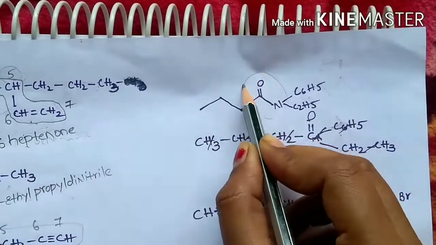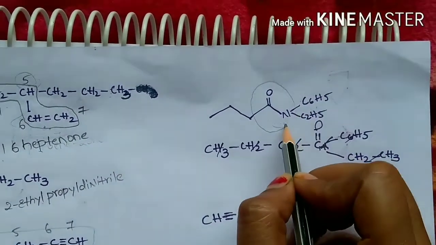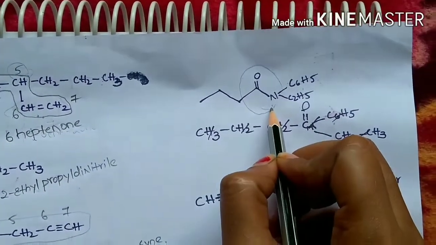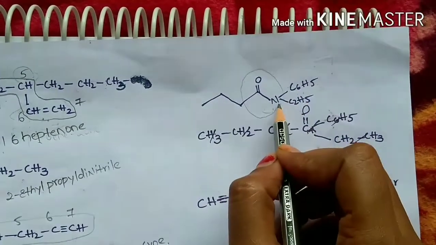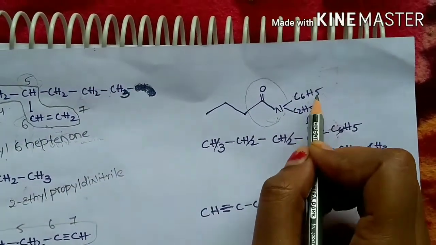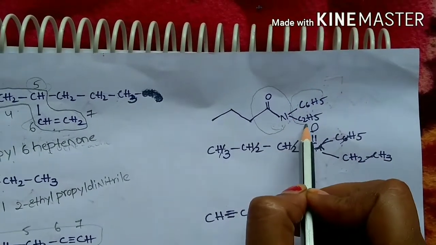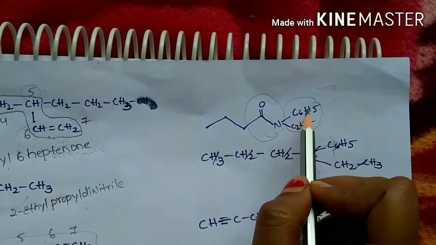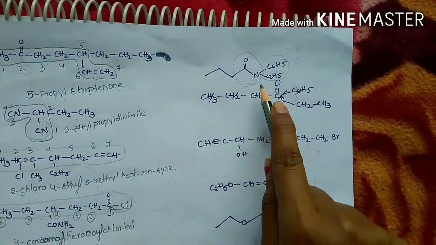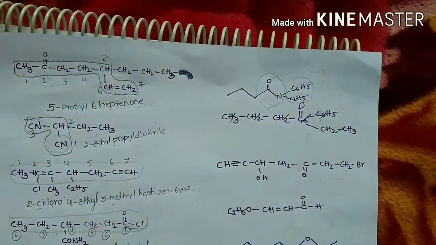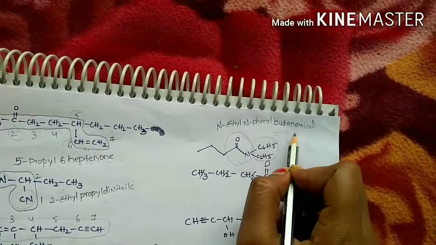This compound indicates the amide functional group, where it is a tertiary amide. Generally, primary amides are named as alkanamide in IUPAC nomenclature, whereas in secondary or tertiary amides, the substituents are named first as alkyl groups, followed by amide. While naming this compound, it can be written as N-ethyl N-phenyl butanamide.